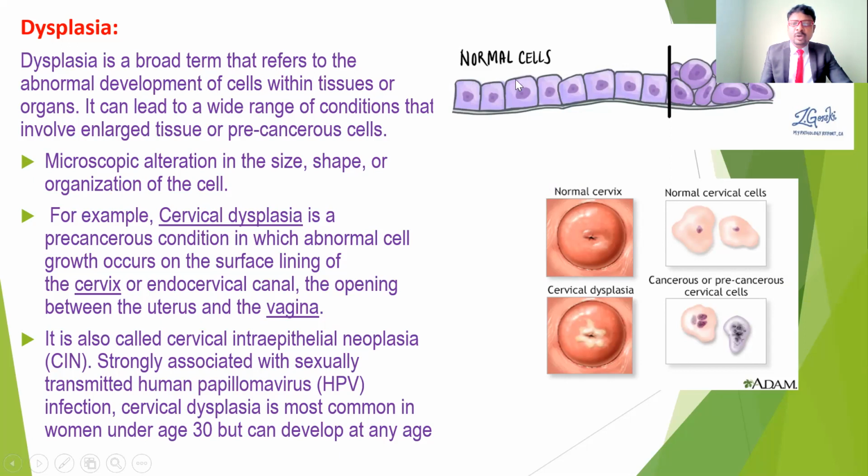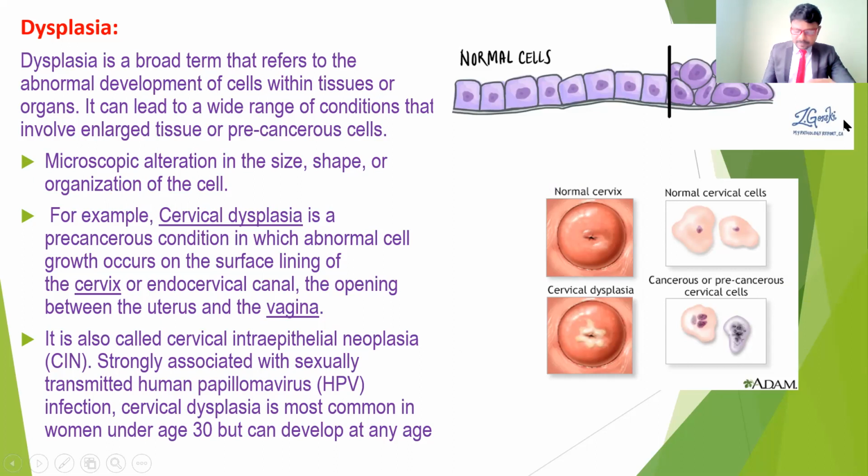If you observe here, the normal cell has a cell membrane, the nucleus is in the center, and the nucleus has a proper shape. But if you see here in dysplasia, the cell size and shape are altered, and the materials inside are not in the proper shape and size. They are going to be disintegrated. So that is the difference between the normal cell and dysplasia. Coming to the microscopic alteration of the shape, size and organization of the cell: under the microscope, the cell size and shape and the organelles inside are going to be altered. So that is the main mechanism of dysplasia.